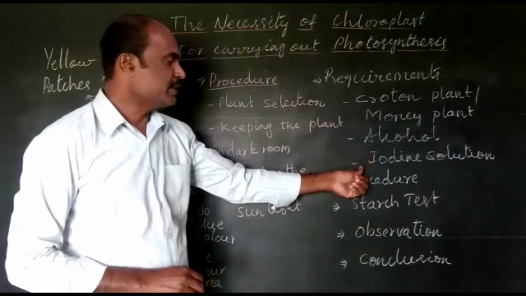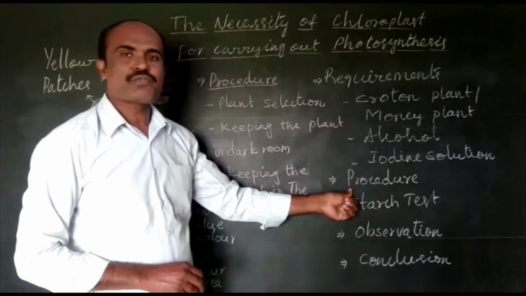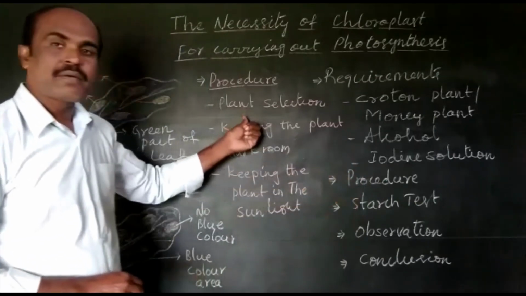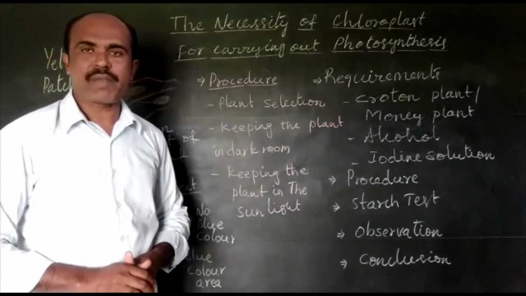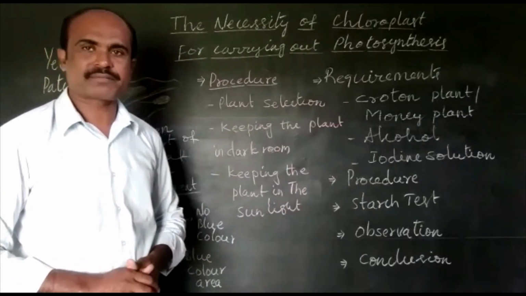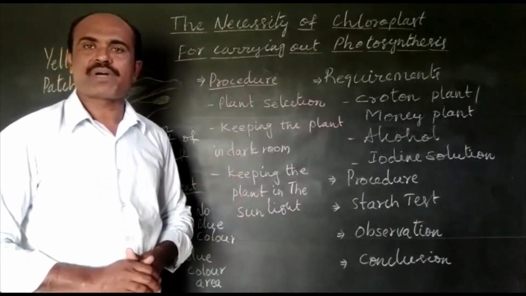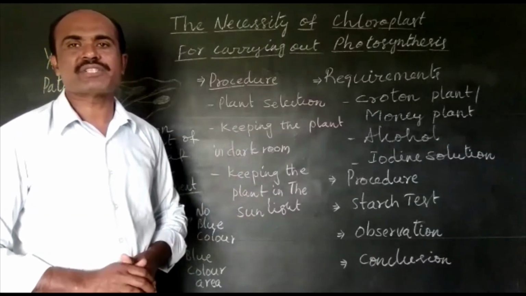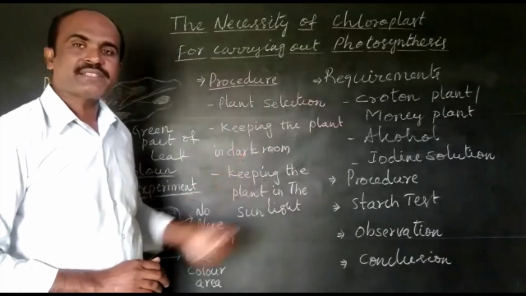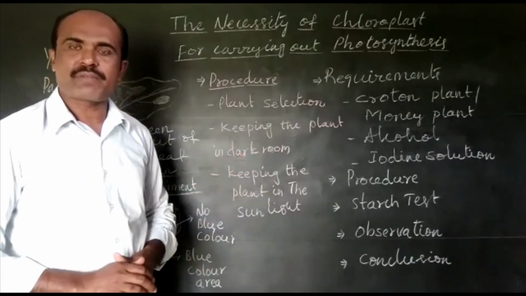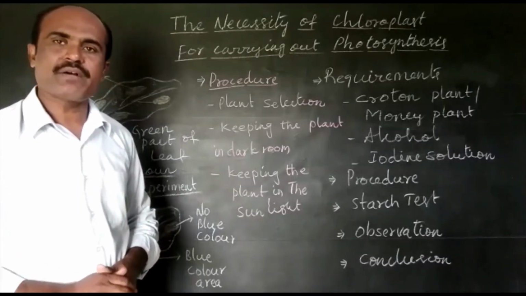Alcohol, iodine solution. Let us follow the procedure to perform this activity. First one, plant selection. Select a potted healthy croton plant or money plant for the experiment. Keep the selected plant in a dark room for 3 days for the complete removal of starch present in the leaves. After 3 days, take out the selected plant from the dark room and keep it in sunlight for 6 hours for carrying out photosynthesis.